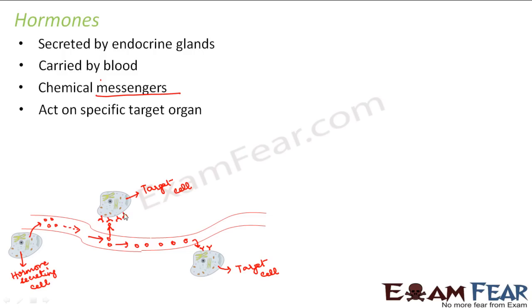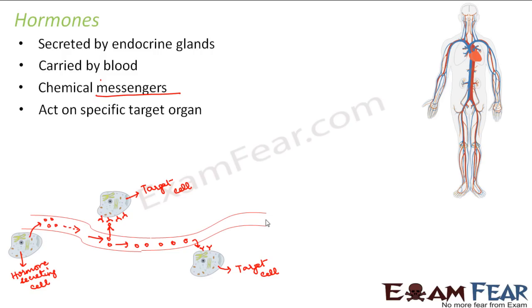Now let us suppose the information reached this cell, and the information also reached this cell. Now where will this blood flow? When we look at the circulatory system of the body, which we talked about in our previous lesson, what does it say? It says that blood flows throughout our body. So you can imagine that if some endocrine gland secreted some hormones, that hormone is being carried by the blood, and blood is flowing throughout the body.